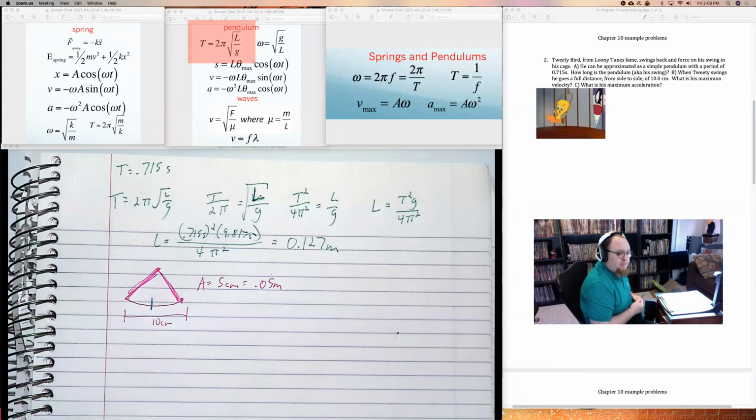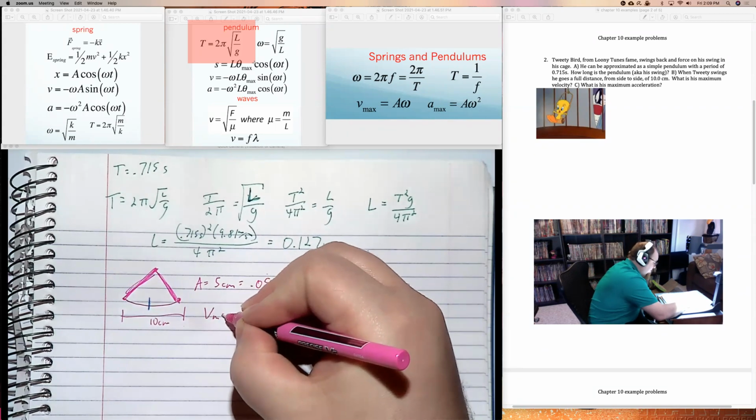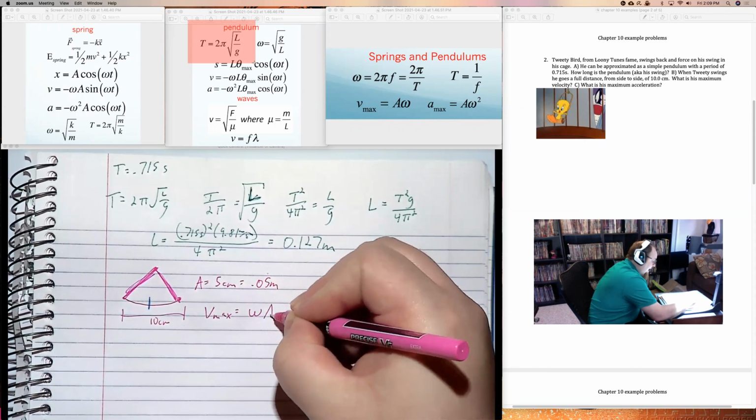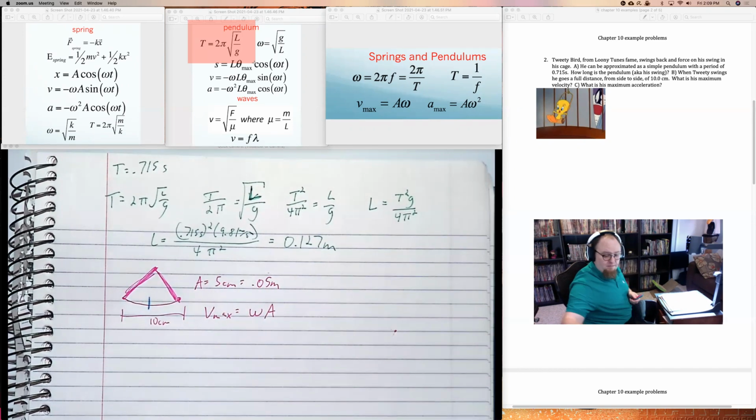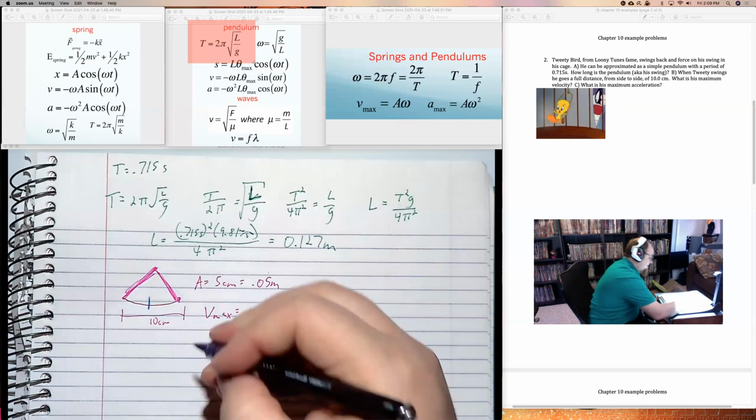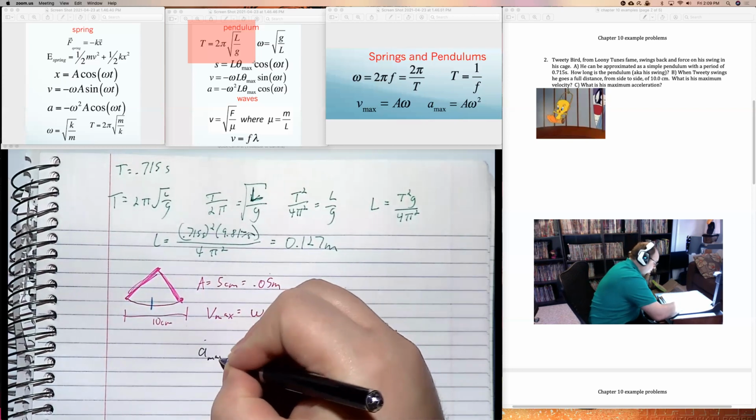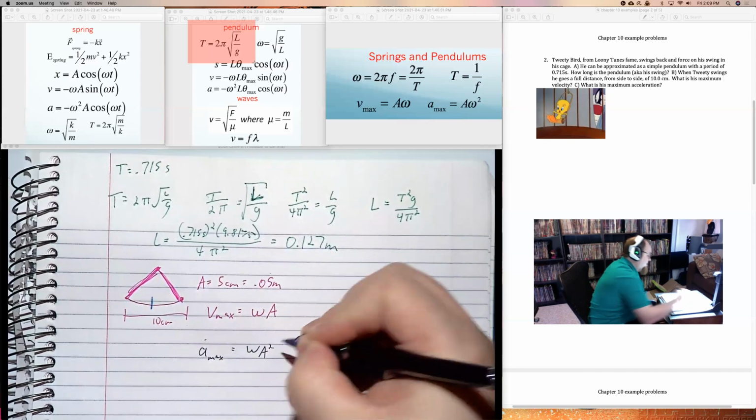Otherwise, though, it asks the same thing as last time. What's v max? Which is going to be omega A, just like last time. And what is a max? Which is going to be omega squared A, just like last time.